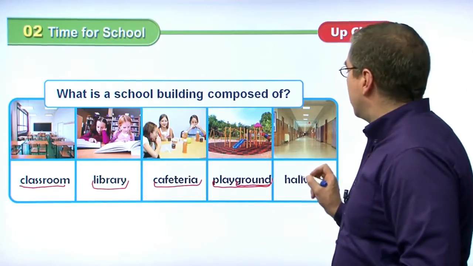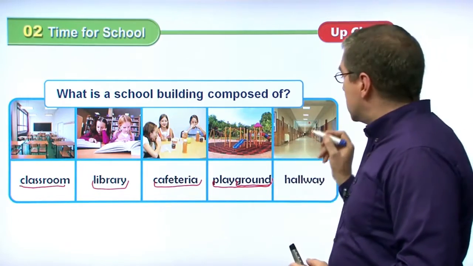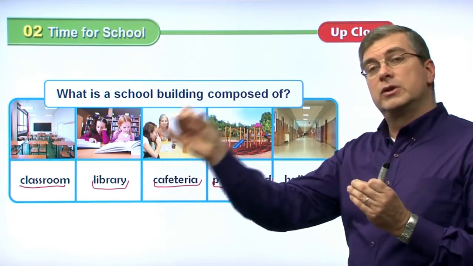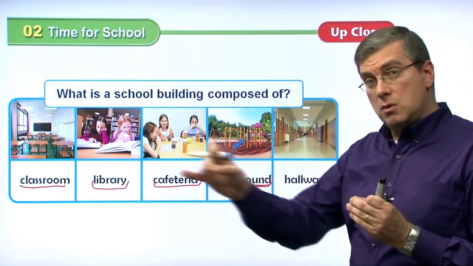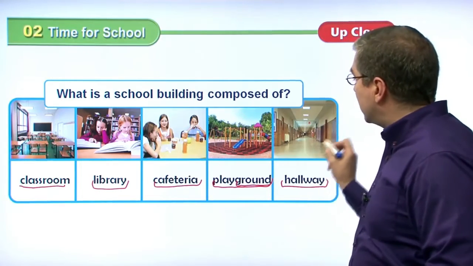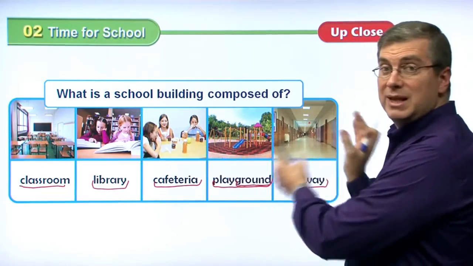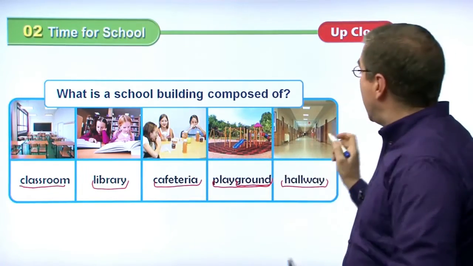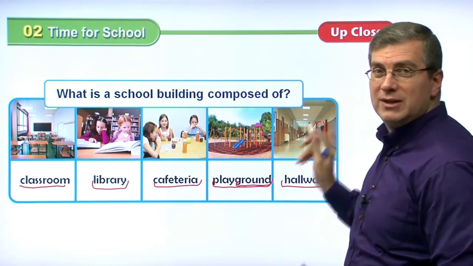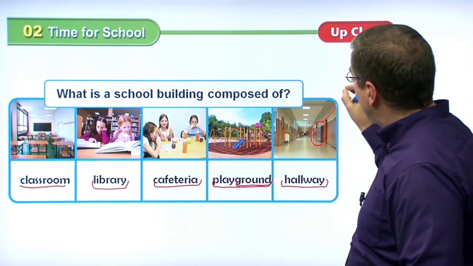Okay. Finally, in the school building, you have many classrooms, but you have to go from one classroom to another classroom. Where do you go to do that? You go in the hallway. The hallway is the space between classrooms. It's a wide space, so many students can walk back and forth. And in many schools, also in the hallway, you can find a place to put your bags and your books. And we call this place a locker.